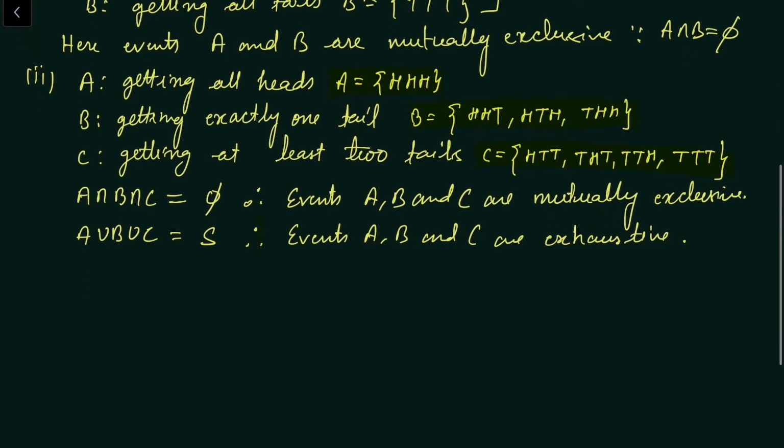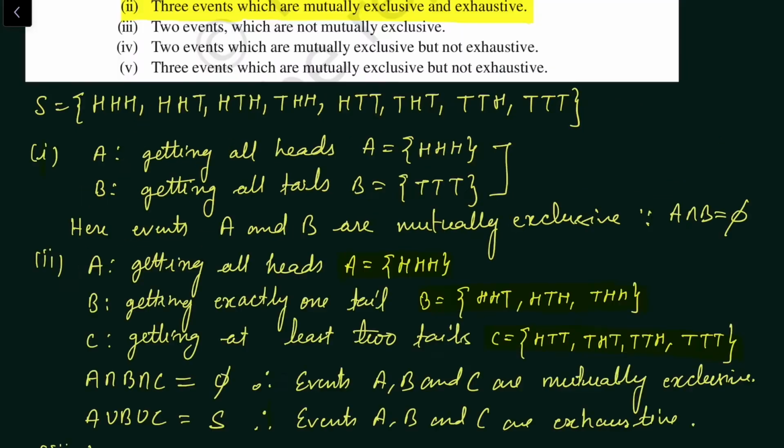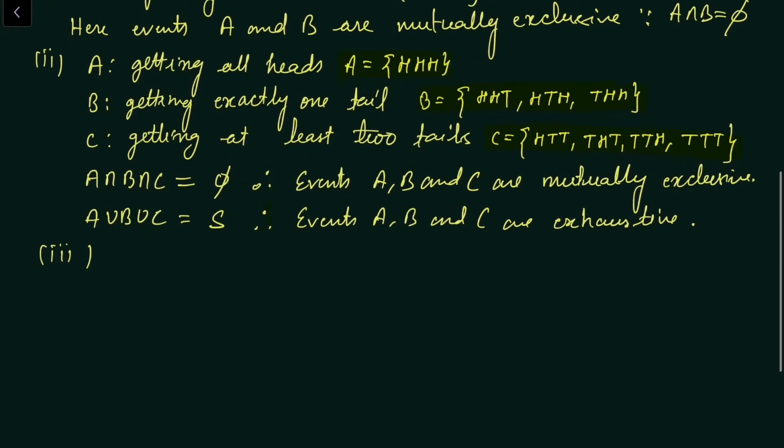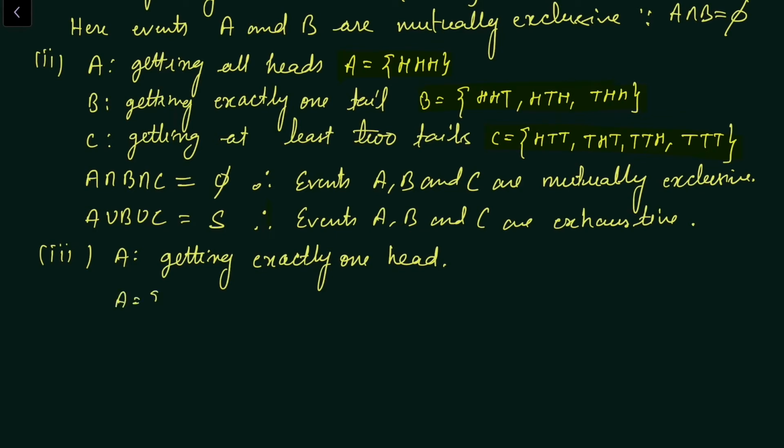Now part third. In part third, two events which are not mutually exclusive. So consider event A, getting exactly one head. So A will have HTT, THT and TTH.